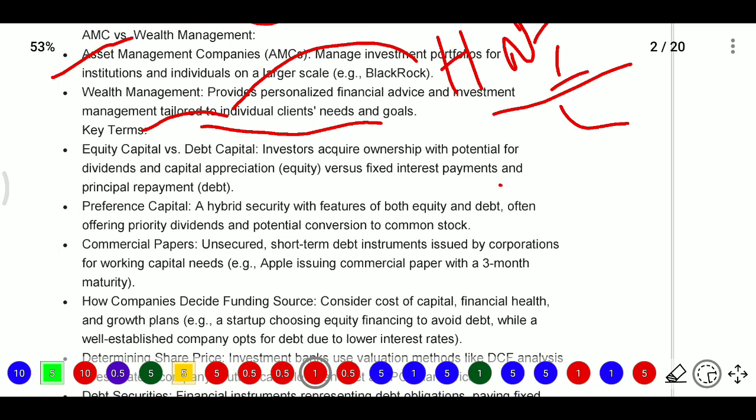Now, what is meant by equity capital and debt capital? Equity capital means acquiring ownership with potential dividends. There may be capital appreciation, and you may get capital appreciation or you may get the dividend. Whereas in debt capital you need to pay fixed interest, and at the time of maturity you need to pay the principal repayment, that is the debt portion. That is related to equity capital and debt capital.